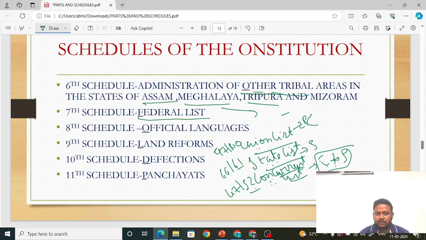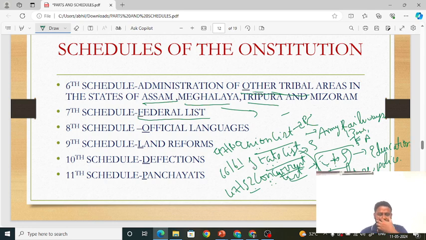So what are some subjects in the union list? You can talk about army or defense, railways, banking, foreign affairs. When it comes to the state list, what are the subjects? Agriculture, police. These are all in the state list. When it comes to the concurrent list, education, okay friends, education comes under the concurrent list.